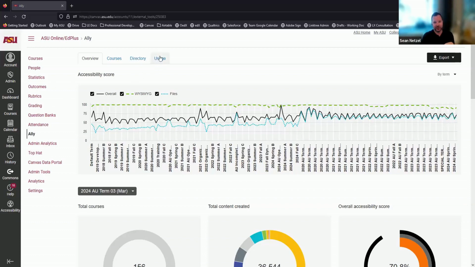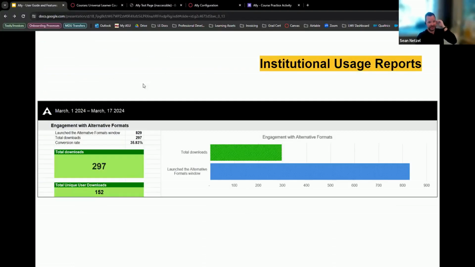For these usage reports, it's very difficult to see this here because I'd have to export it. They have tons of files, but I'll just show you really quickly on our end. I'll go back to the PowerPoint right here. Are you able to see the PowerPoint again? Is that showing up?